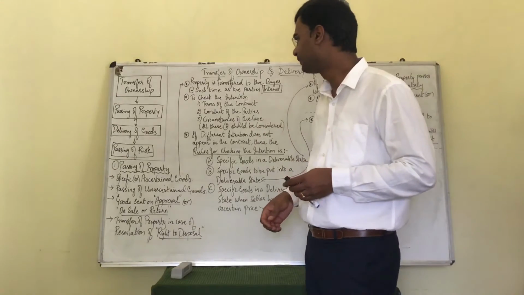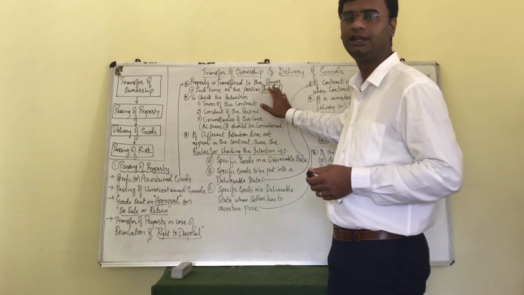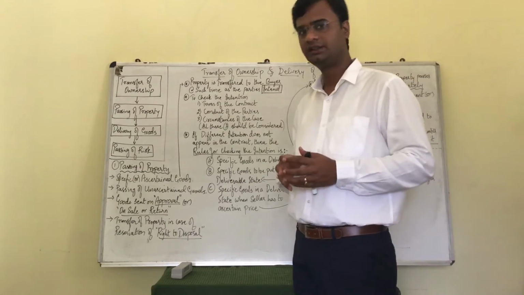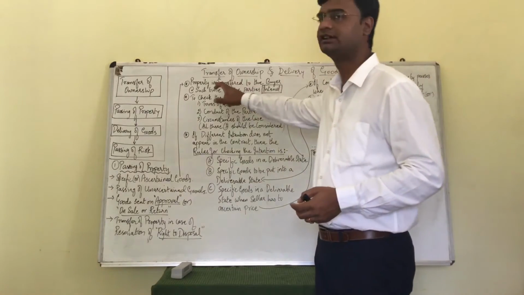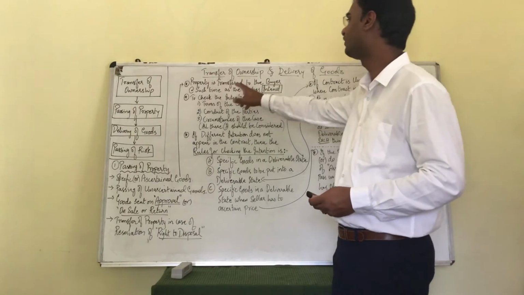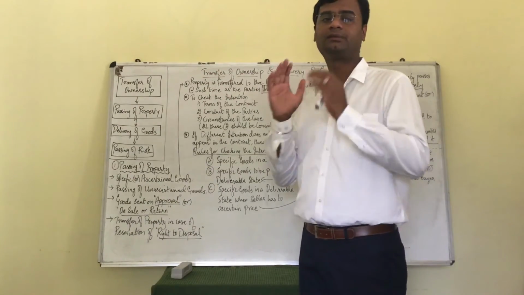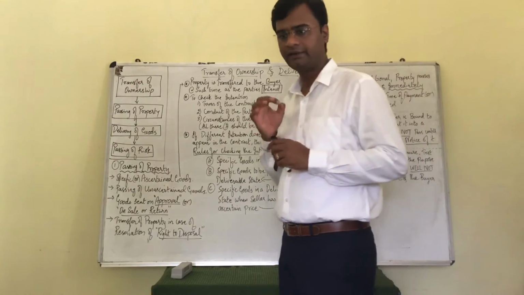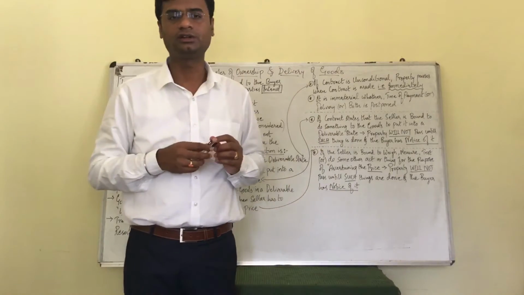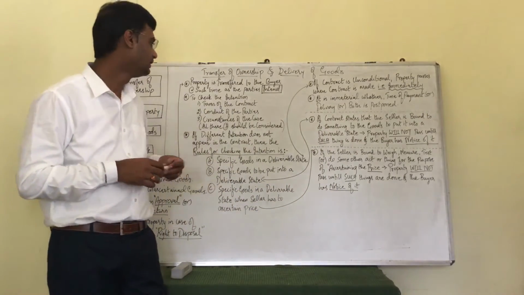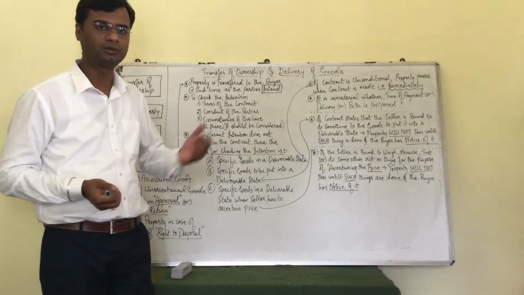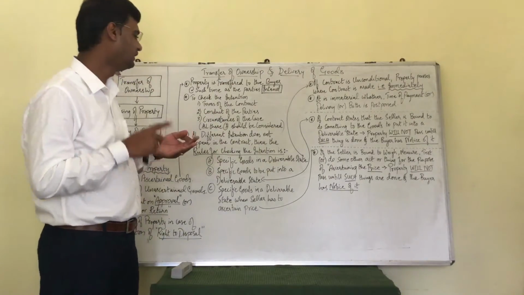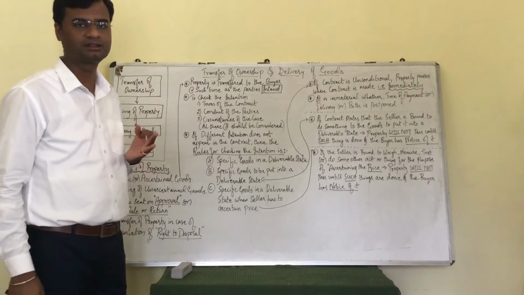It's pretty simple. If the intention is found out as per these 3 points, then the property is transferred at such time as the buyer and seller have intended it to be. So, to arrive at the intention of the parties, these 3 points become important: one is terms of the contract, two is conduct of the parties, three is circumstances of the case.